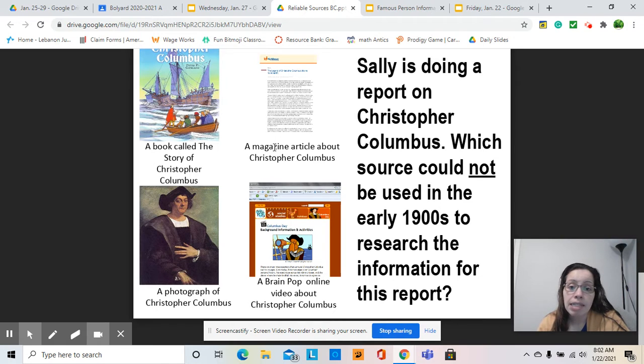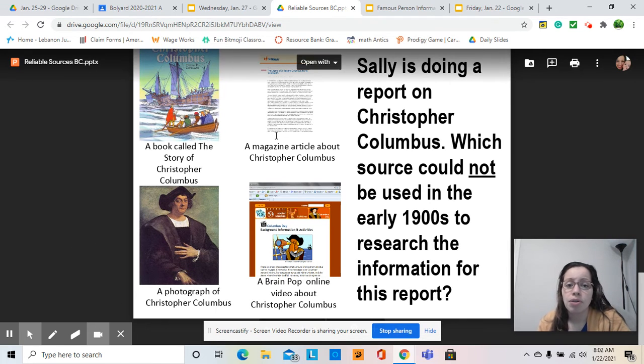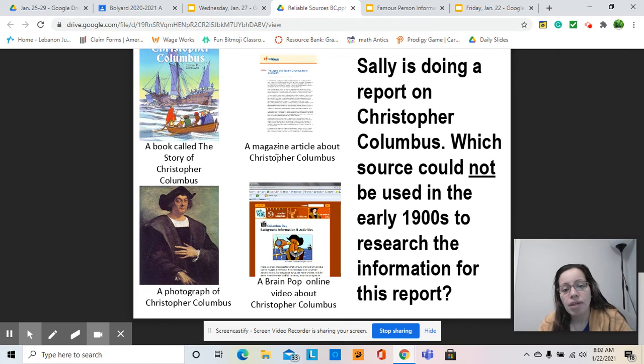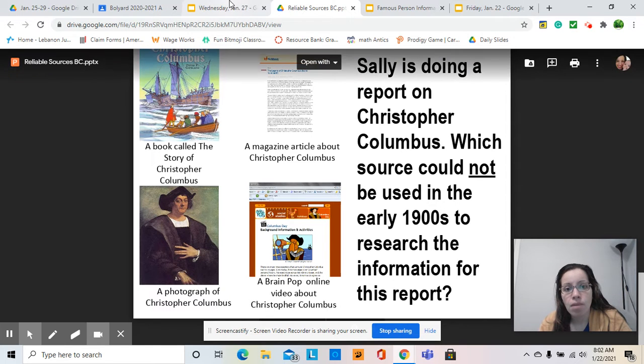As long as the magazine article is factual, of course, it is a reliable source. Now, a BrainPop is a reliable source. It usually has lots of good information. So think about which one you would not use. I definitely wouldn't use a magazine article because a magazine can be biased. So you have to be very careful about that.